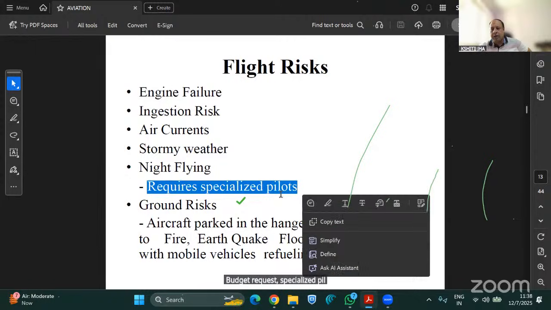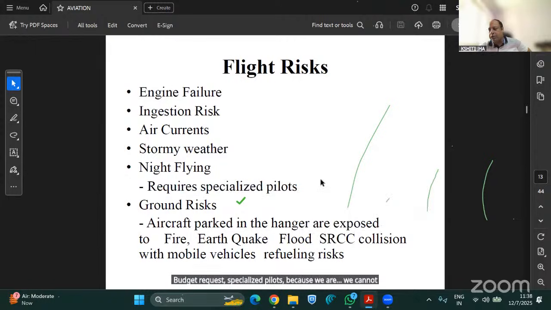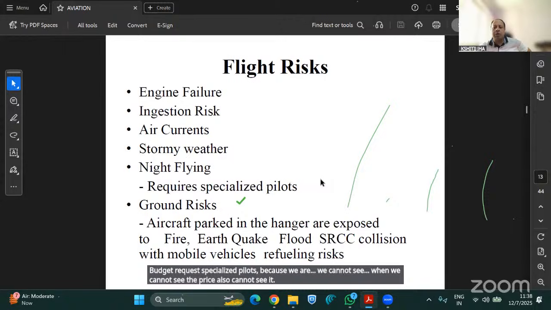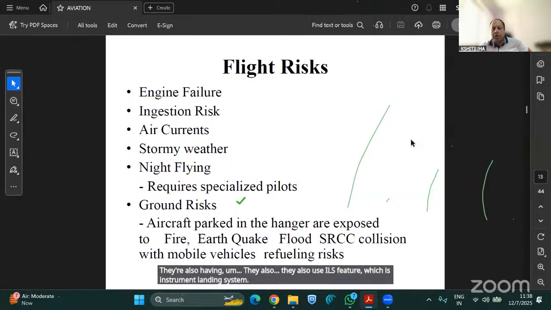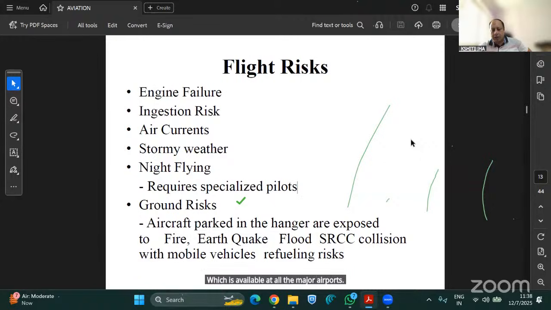Because when we cannot see, the pilots also cannot see. So they are flying on presumption, and nowadays they also have GPS options. They also use the ILS feature, which is the instrument landing system, available at all the major airports, which guides the aircraft.